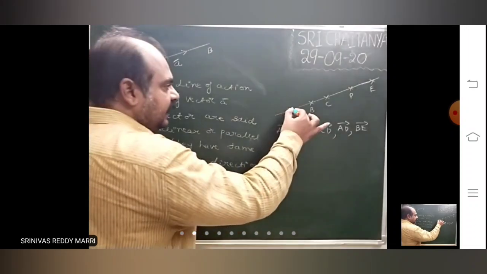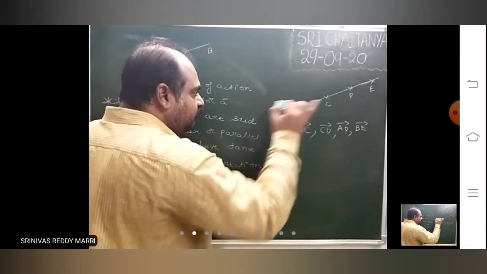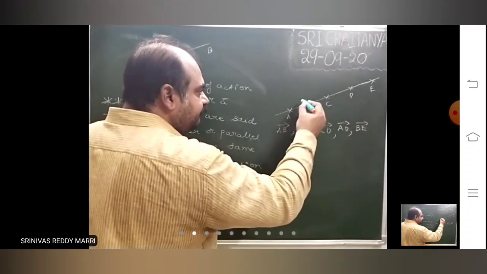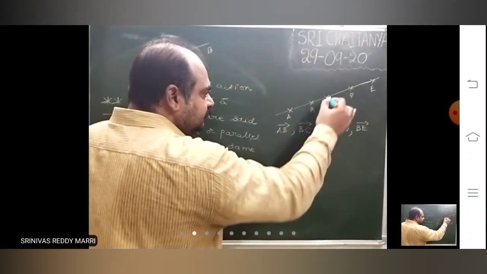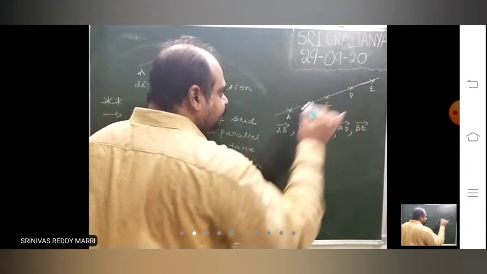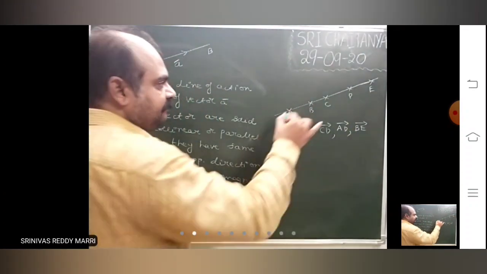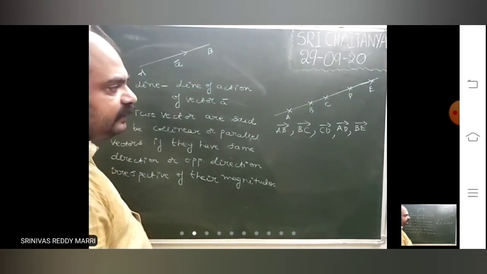AB bar is directed from A to B. BC bar is directed from B to C. CD bar is directed from C to D. AD bar is directed from A to D. BE bar is directed from B to E.